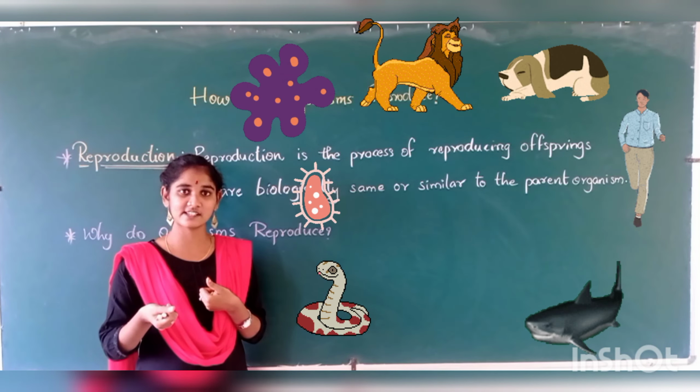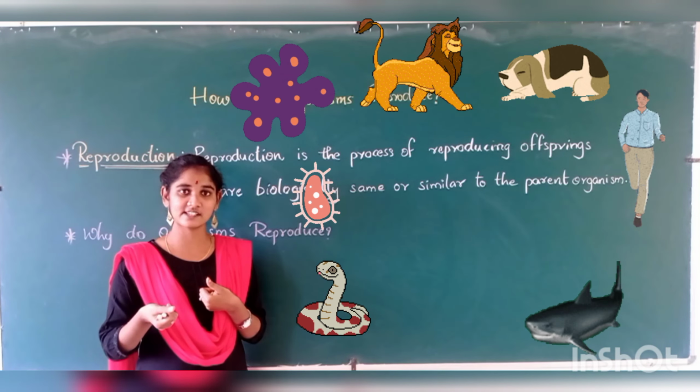So let's divide this word reproduction. Re means again. Production means making. So let's define from this word what is meant by reproduction. It's very simple. Reproduction means making something again. Let's get deeper. The same definition we'll understand with these terms.